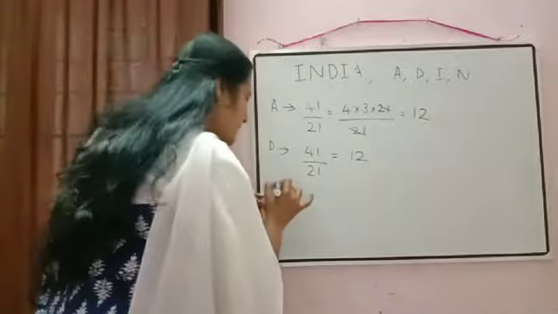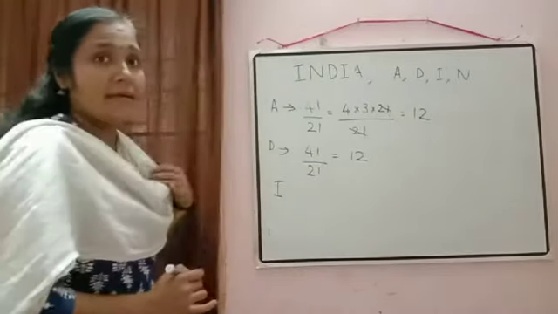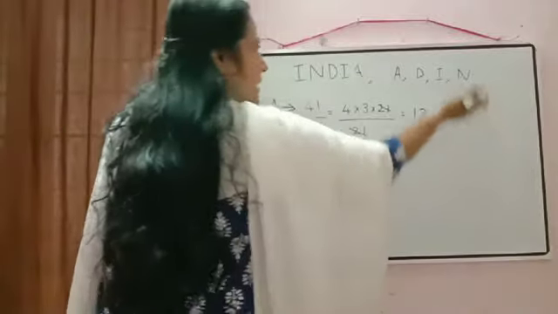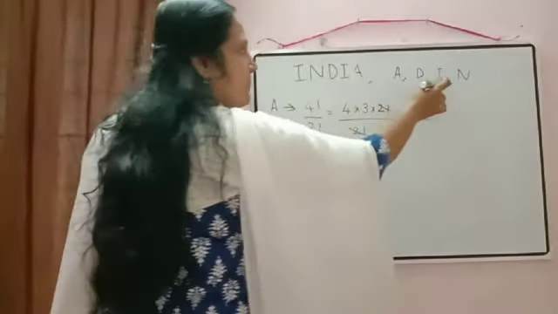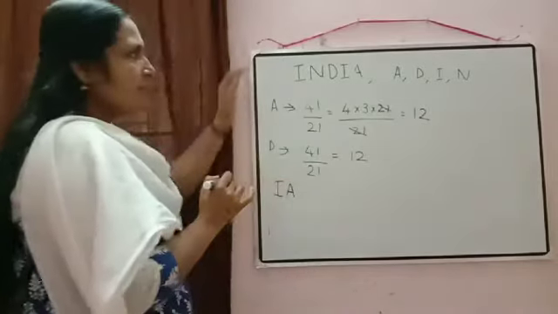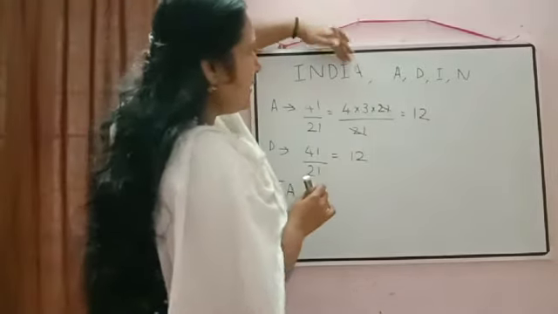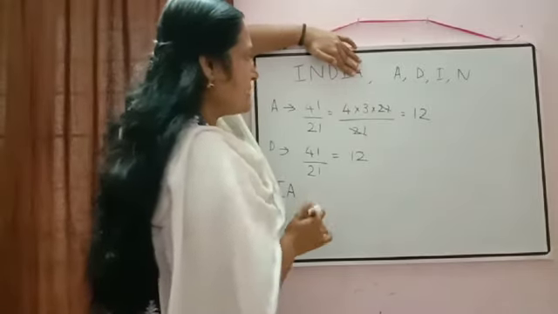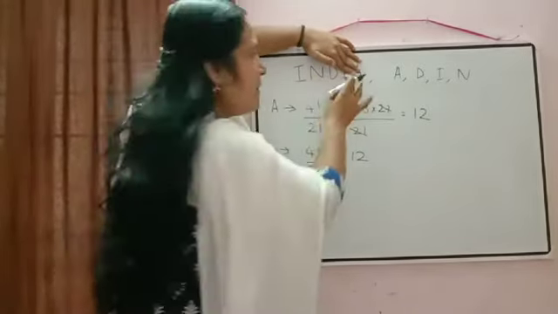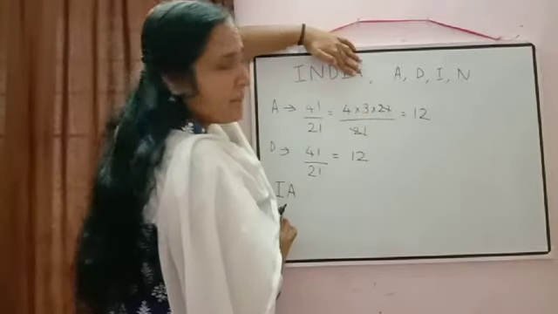Then number of words starting with I, but in that INDIA will come. So now again will come in the reverse order. Number of words starting with IA, meaning this IA is fixed. Now in these remaining 3 letters there is no repetition because one I already I kept here.